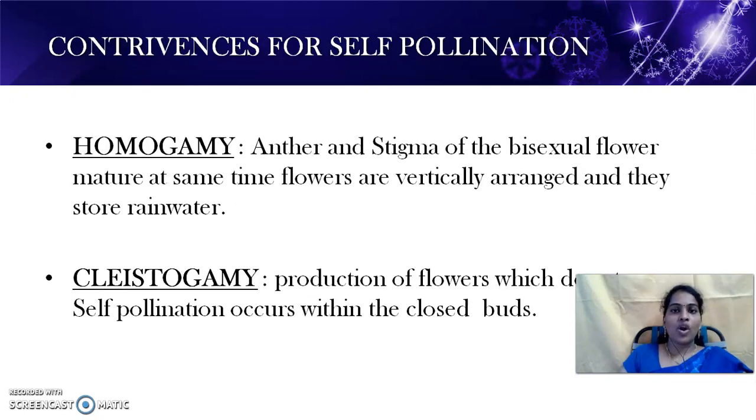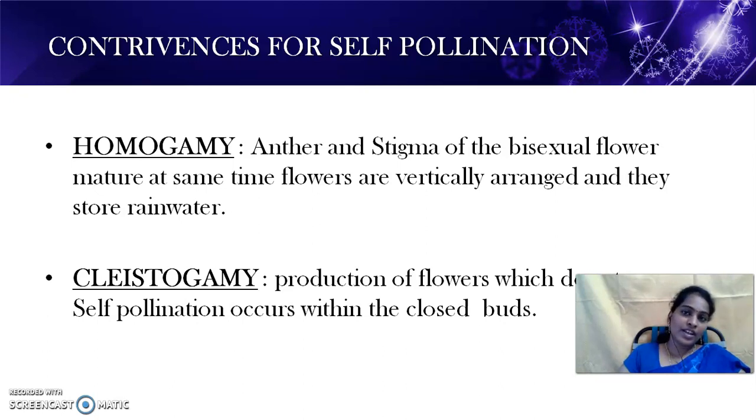Let's see what are the contrivances of self-pollination. What are the special adaptations a plant produces to undergo self-pollination? The first one is homogamy. Homo means same, gamy means gametes. Here both male gametes and female gametes mature at the same time. Then it is called homogamy. Those flowers are called homogamous flowers. Both male gametes and female gametes mature at the same time.